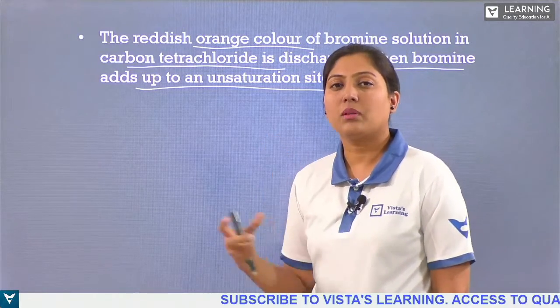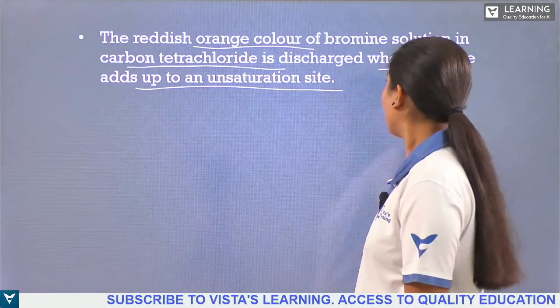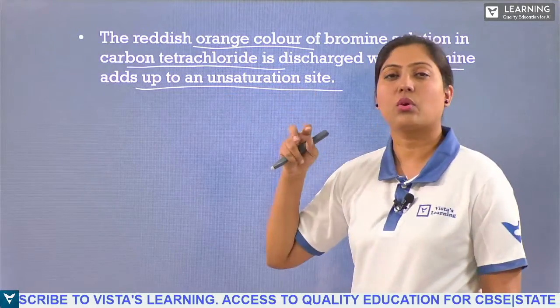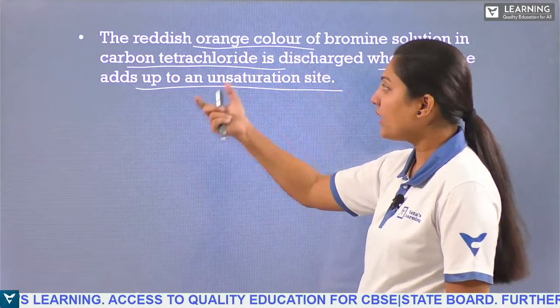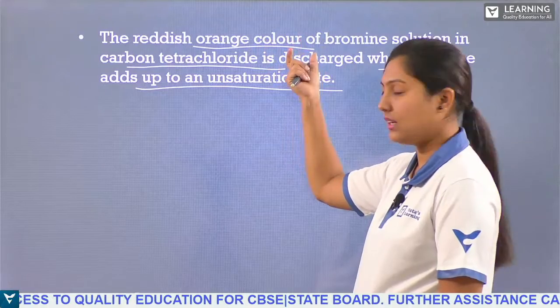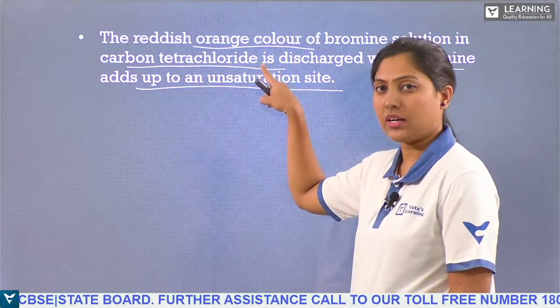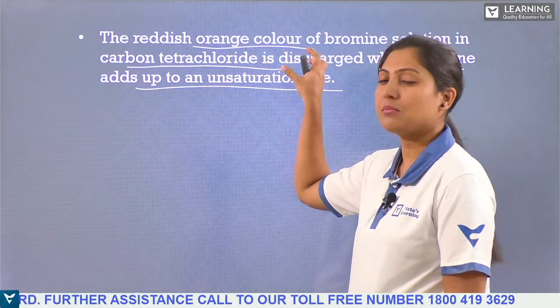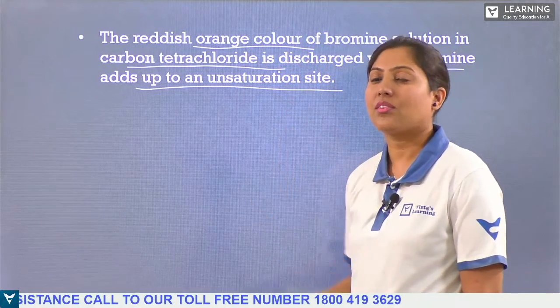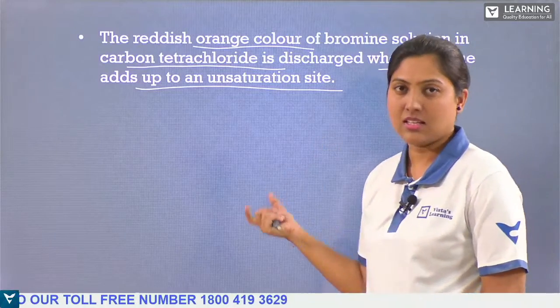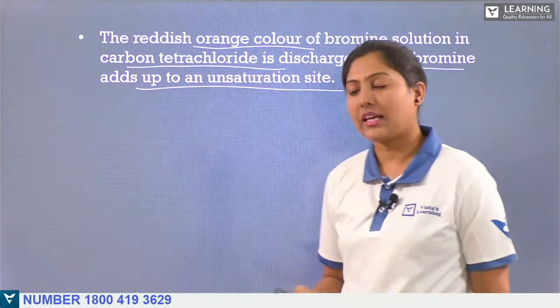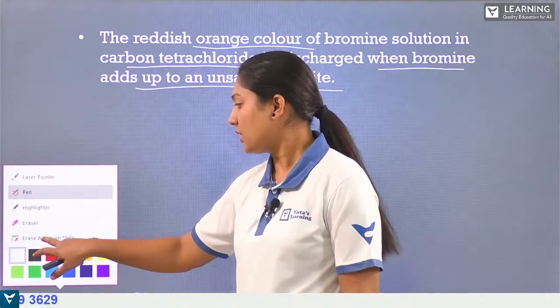If you have a double bond or triple bond, what happens when we add bromine to the unsaturated form? We get this reddish orange color in the presence of carbon tetrachloride. That shows that bromine has been reacting with the unsaturation, and this test can be used for unsaturated compounds.